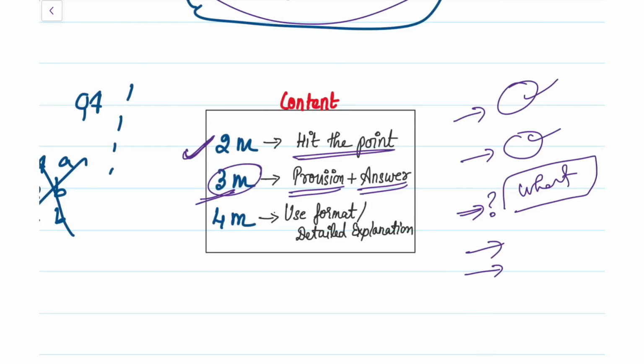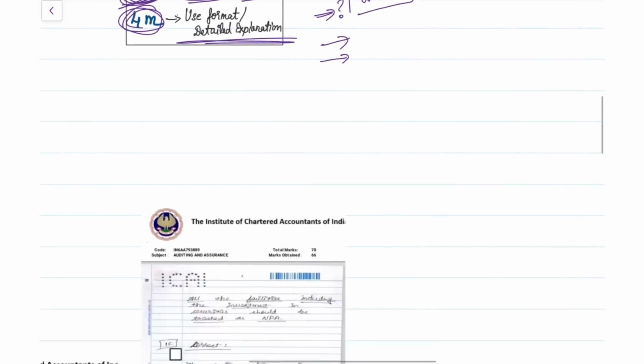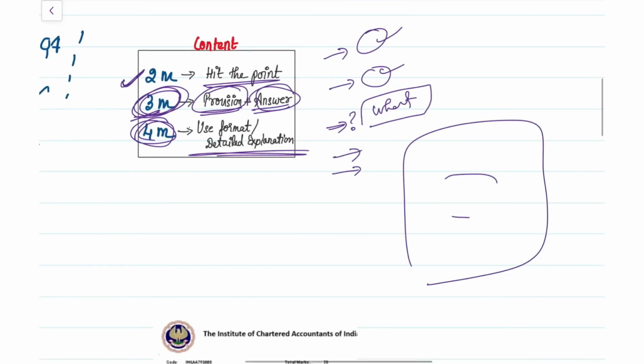Okay, in the 3 mark question, for the extra 1 mark you need to write the provision or a brief about the topic, what the topic is talking about, and then answer your question. Yes. Now what if it is a 4 mark question or a 6 mark question? In that you need to use a detailed explanation to answer, like at least 1 page of your answer sheet should be filled for a 4 mark, 5 mark, or a 6 mark answer.